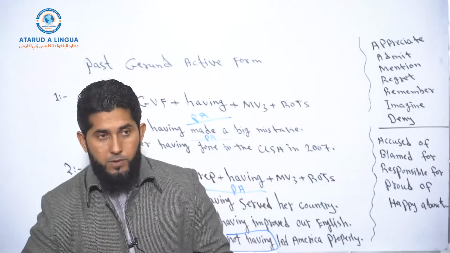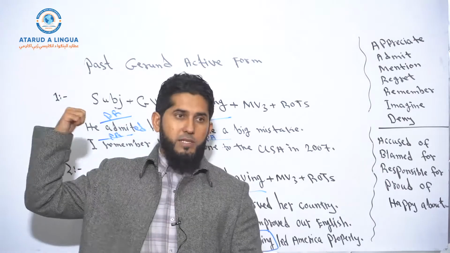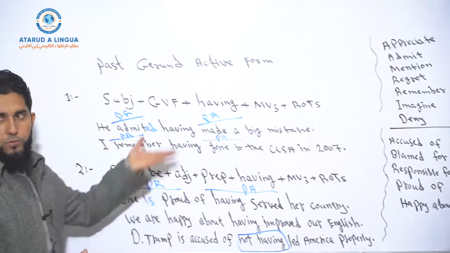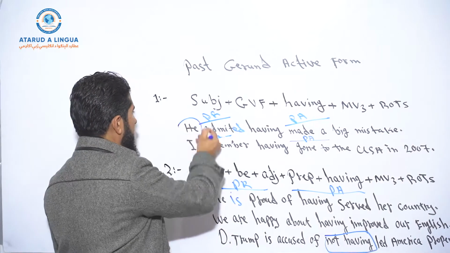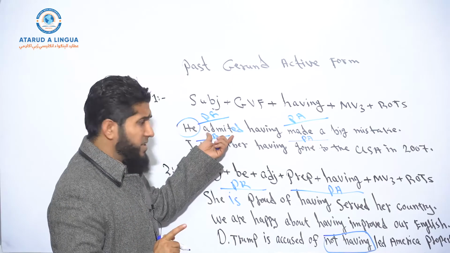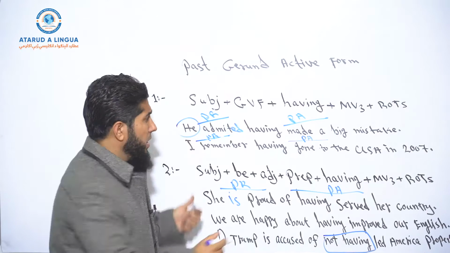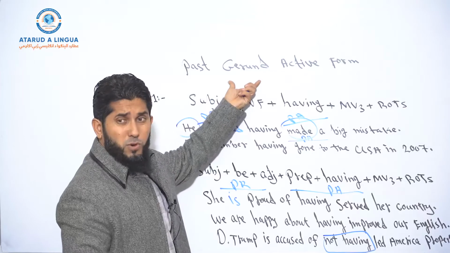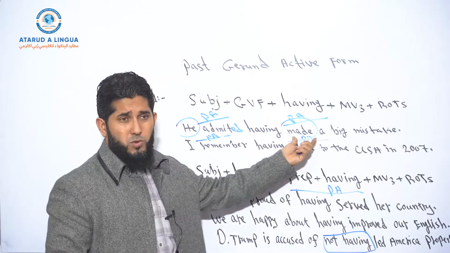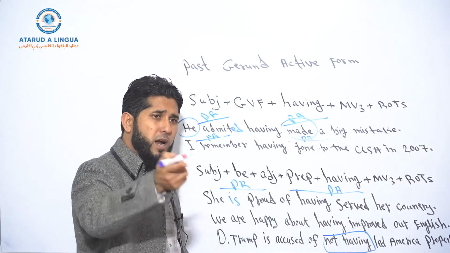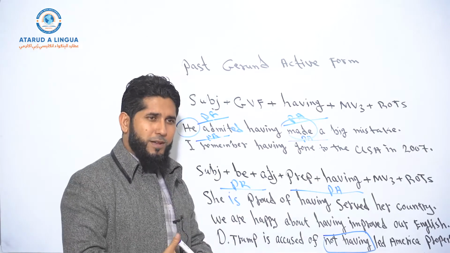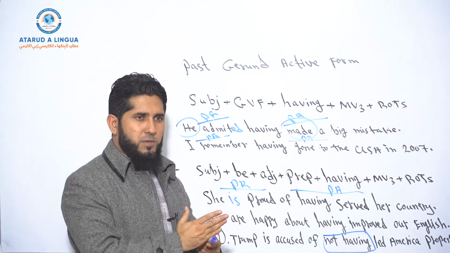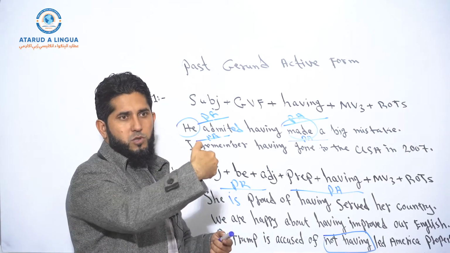Don't forget, when you say I'm proud of having done something, it means you are the doer of the action. This point should be also clarified. Look, the subject is he, right? Who admitted? The subject. And who did this action? The subject. Because it's active form, the subject of the sentence is the doer of the action. So if you were not a member of the Peace Council over there, this example will not be logical about you. So if you are the subject of the sentence, then the action should be done by you, understood?